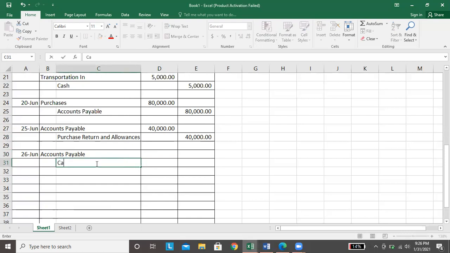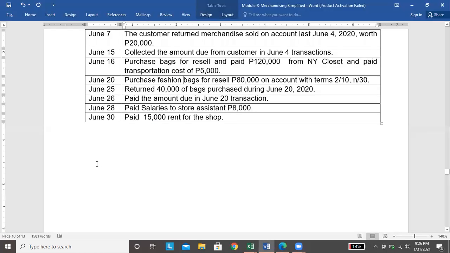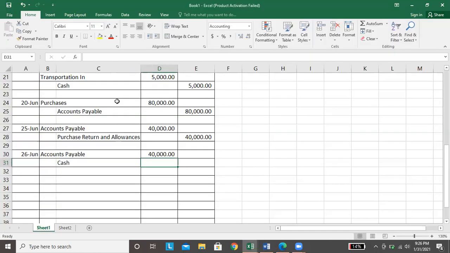And we will credit cash. So, accounts payable lang natin is 40. Okay. Ngayon, magkano na lang ba yung babayaran? Since nakapagbayad naman tayo within 10 days. Okay? 10 days niya kasi is hanggang June 30. That is just June 20 plus 10. Okay? Since 26, so pasok pa siya sa 10 days.